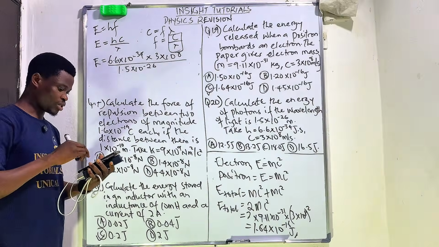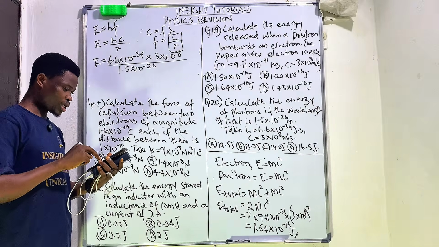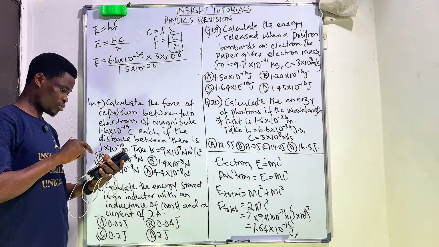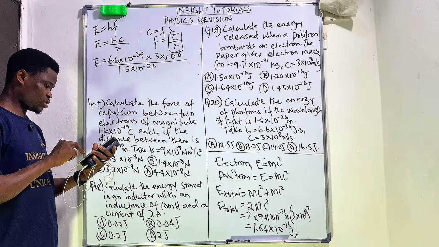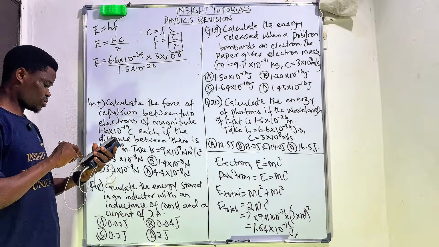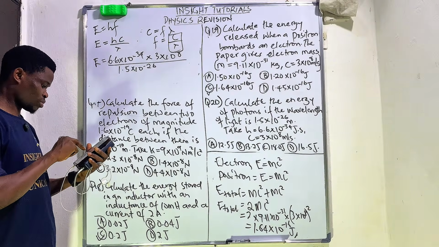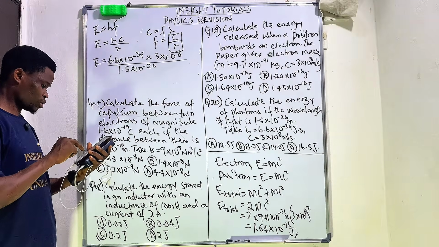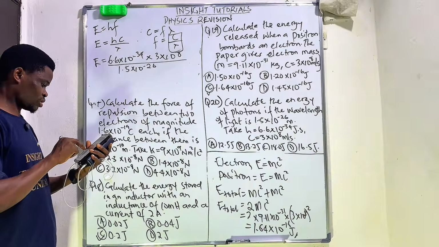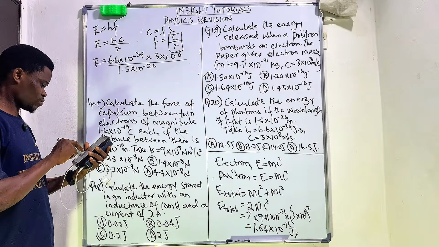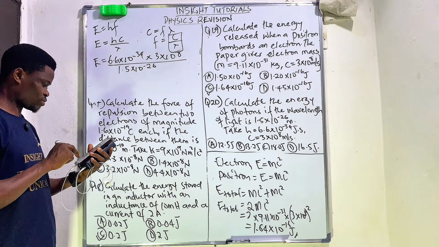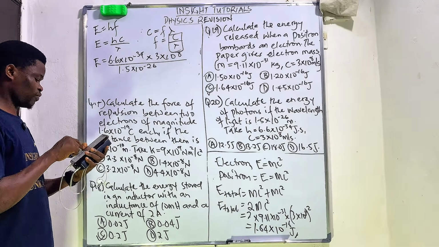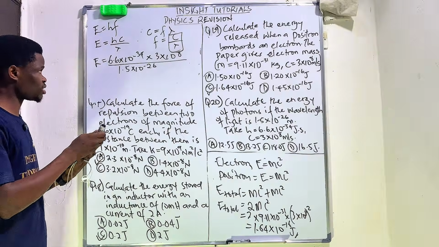I'm going to punch my calculator so that we'll get the answer to this question. 6.6 times 10 raised to the power of negative 34 times 3 times 10 raised to the power of 8, divided by 1.5 times 10 raised to the power of minus 26.